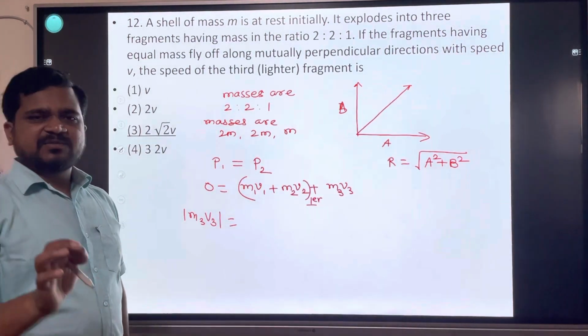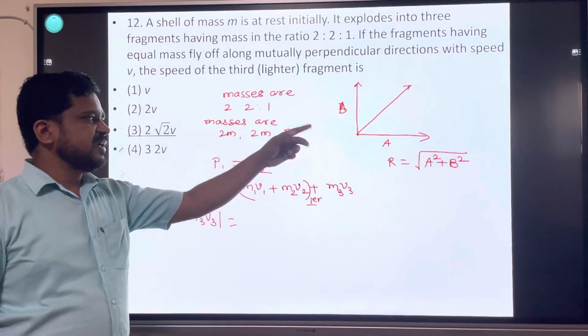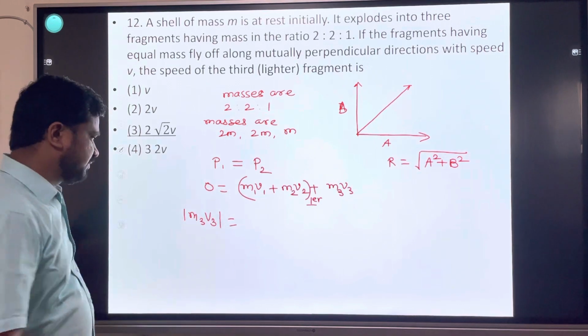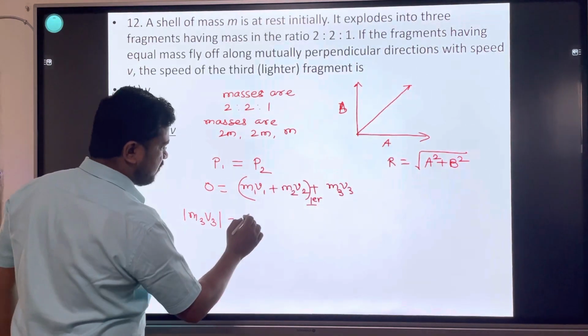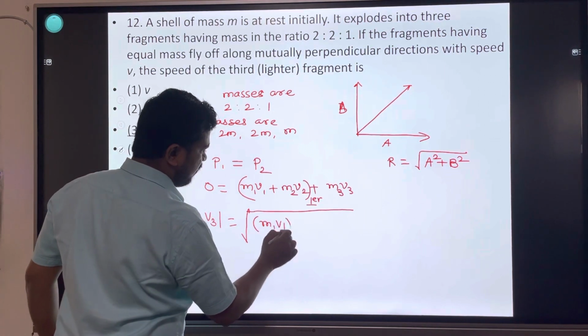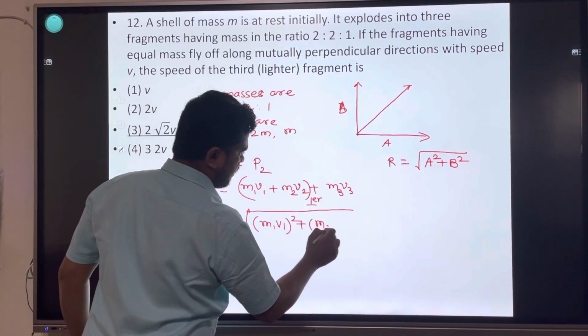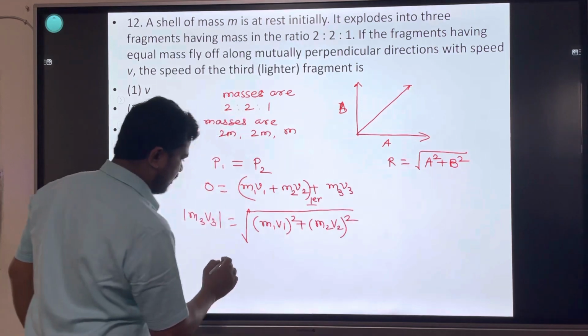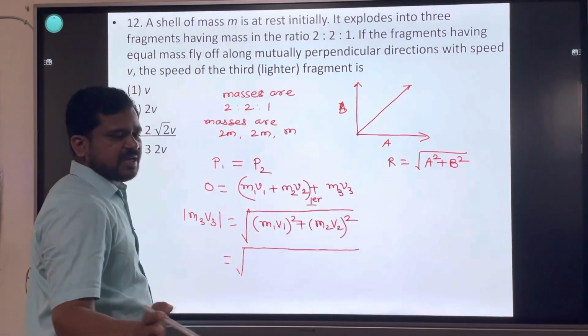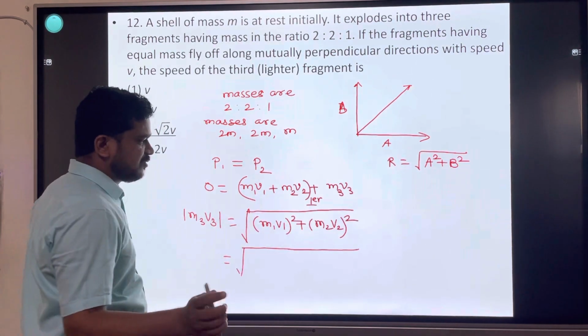Square root of a square plus b square plus 2ab cos theta. Theta is 90 degrees, the angle between the two, and the value of cos 90 is 0. So m3v3 is equal to square root of (m1v1) square plus (m2v2) square. Put these values. Since both are going in perpendicular directions, the resultant is m1v1 square plus m2v2 square.